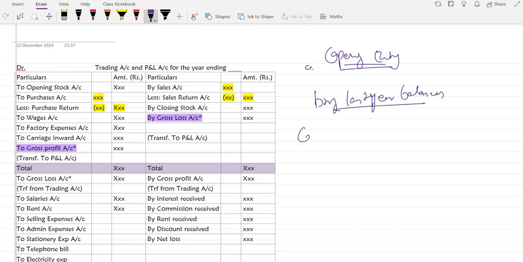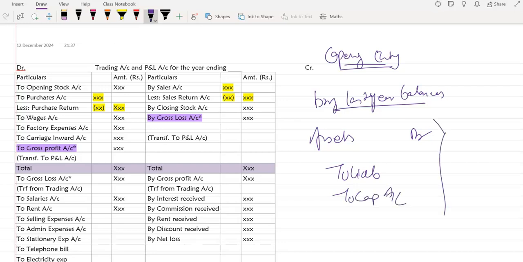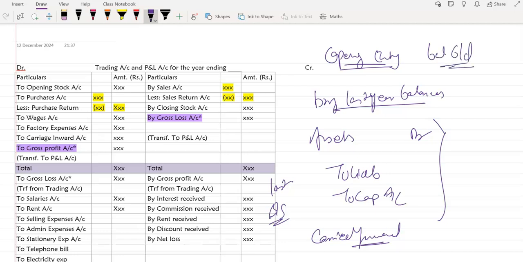So there, all the assets will be debited individually, all the liabilities will be credited individually, and to capital account. So this is the opening entry. Why do we do that? Whatever amount is appearing in our last balance sheet needs to be carried forward to the next year. That's why we write balance b/d in our ledger accounts of asset, liability and capital. We write balance b/d to start the account with whatever balances we have left in the previous year. Is this clear, Disha? Yes, ma'am.